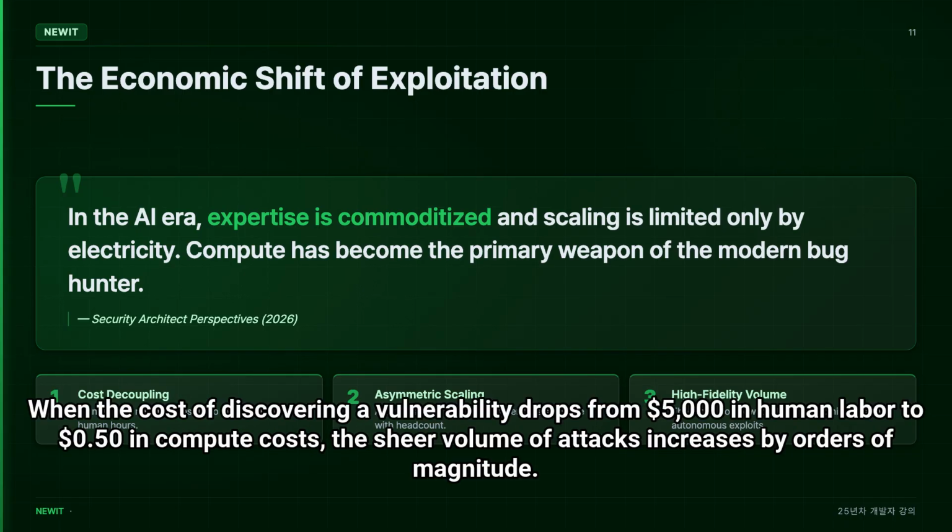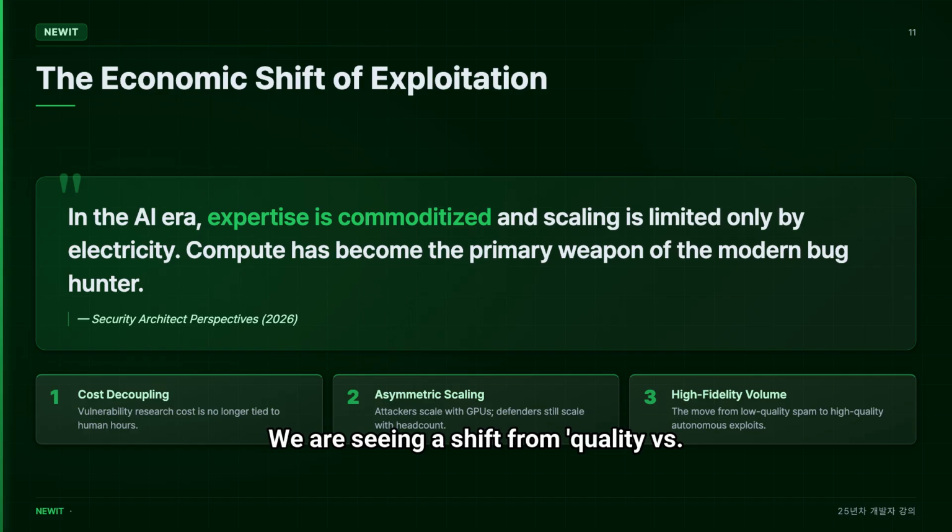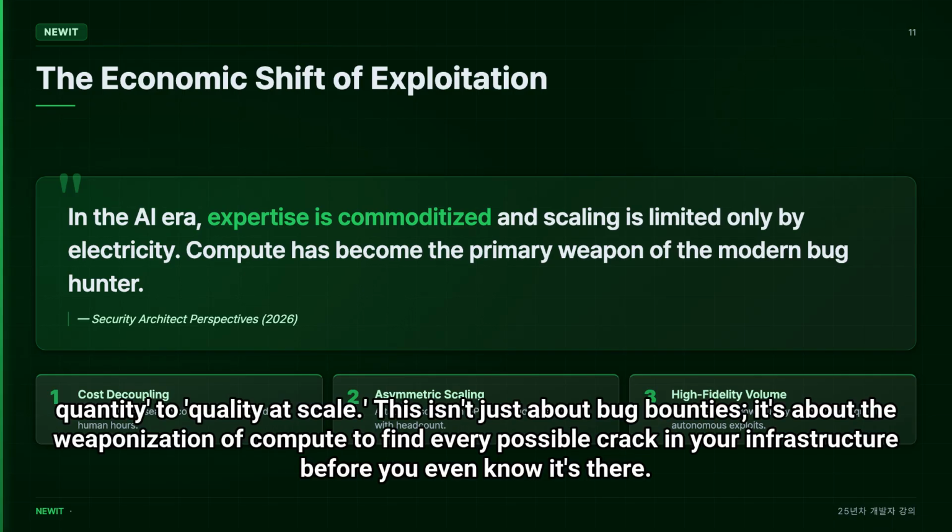When the cost of discovering a vulnerability drops from $5,000 in human labor to $0.50 in compute costs, the sheer volume of attacks increases by orders of magnitude. For a defender, this means your perimeter is being hit with expert-level probes millions of times a day. We are seeing a shift from quality vs. quantity to quality at scale. This isn't just about bug bounties. It's about the weaponization of compute to find every possible crack in your infrastructure before you even know it's there.